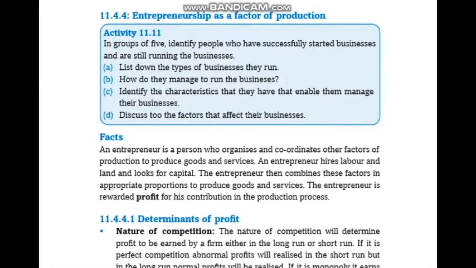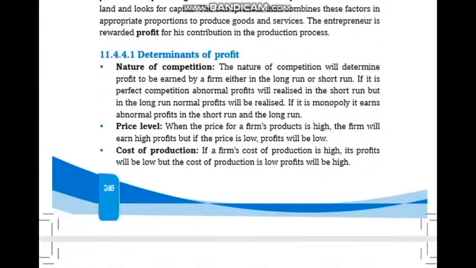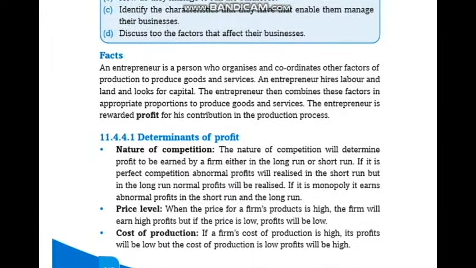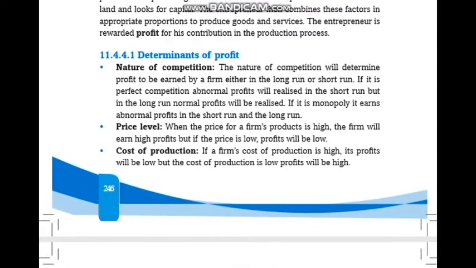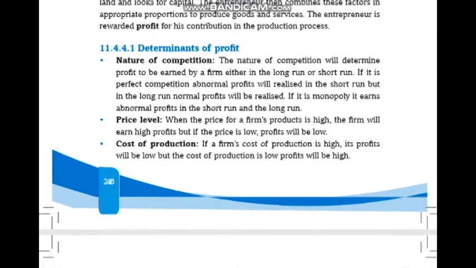Entrepreneurship as a factor of production. What is entrepreneurship? An entrepreneur is a person who organizes and coordinates other factors of production to produce goods and services. An entrepreneur hires labor and land and looks for capital. The entrepreneur then combines these factors in appropriate proportions to produce goods and services. The entrepreneur is rewarded profit for his contribution in the production process.